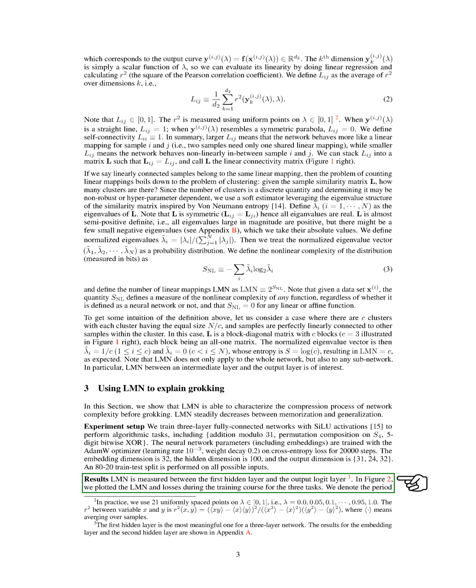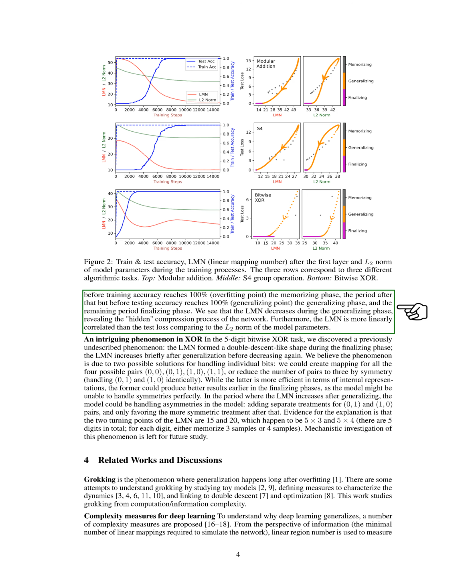We measured LMN between the first hidden layer and the output logit layer, as the first hidden layer is the most significant in a 3-layer network. We plotted the LMN and losses during the training course for the 3 tasks. We defined the period before training accuracy reaches 100% as the memorizing phase, the period after that but before testing accuracy reaches 100% as the generalizing phase, and the remaining period as the finalizing phase. We observed that LMN decreases during the generalizing phase, indicating the network's underlying compression process. Interestingly, LMN showed a stronger linear correlation with the test loss when compared to the L2 norm of the model parameters.